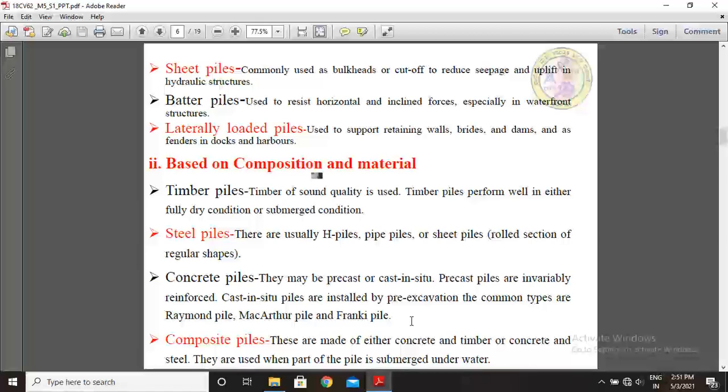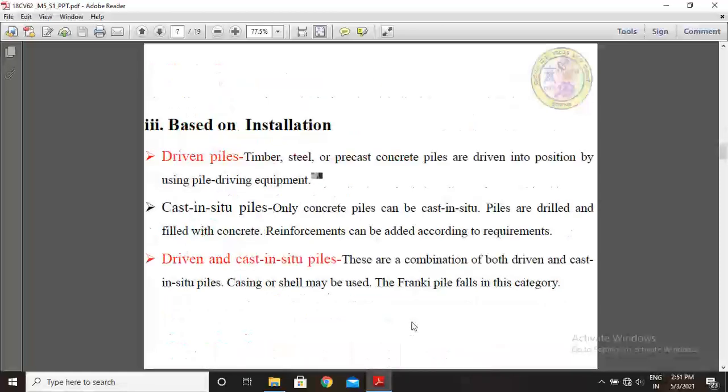Next pile is composite piles. These are made of either concrete and timber or concrete and steel. They are used when part of the pile is submerged under water. So in this case, composite piles are used.